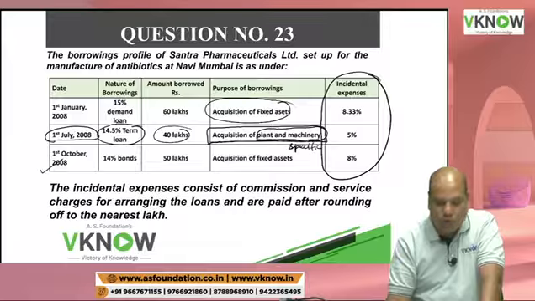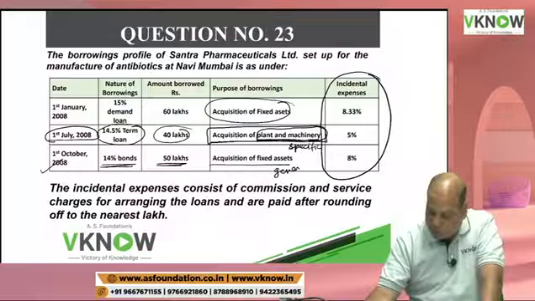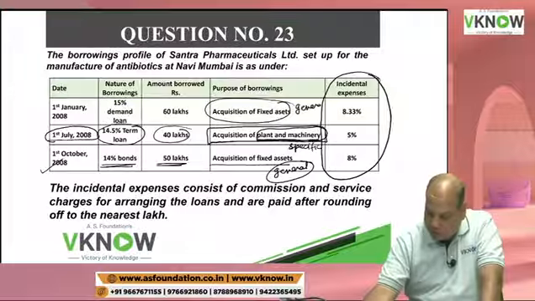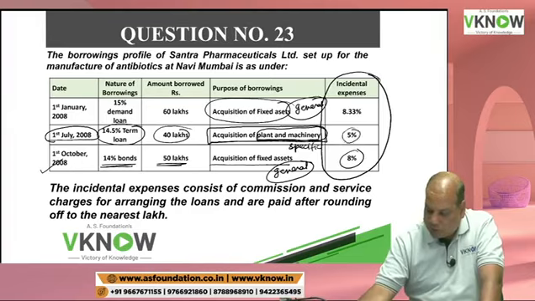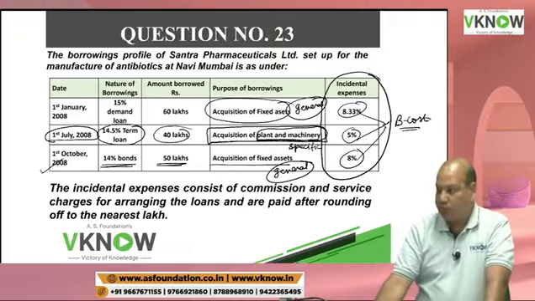Again on 1st October, there is a 14% bond, amount 50 lakh, acquisition of fixed assets. So this also you will call general borrowing. General, and in between you have specific. And these are some other incidental costs. This will also be treated as borrowing cost in your calculations.